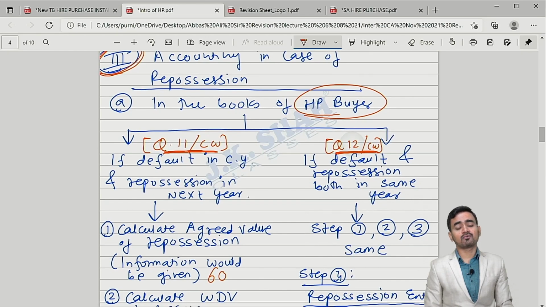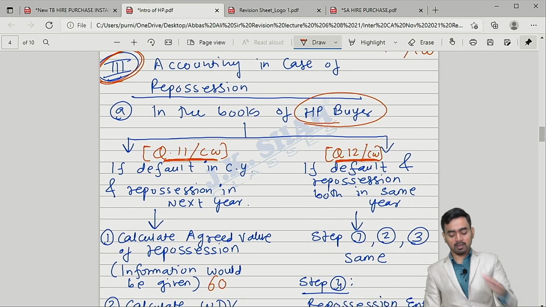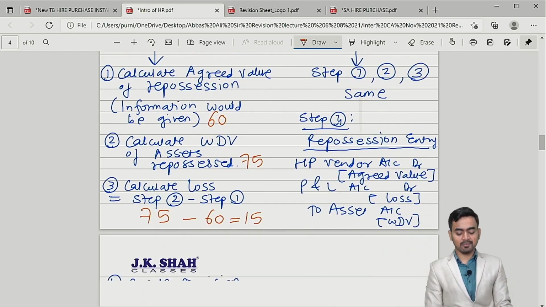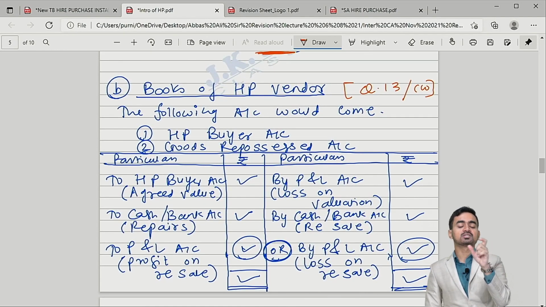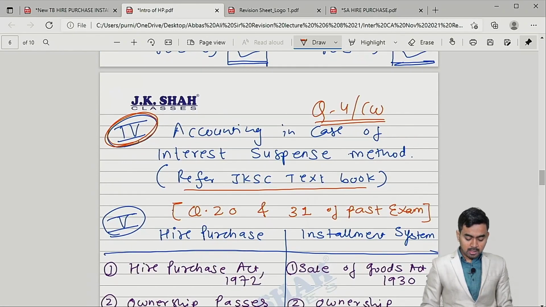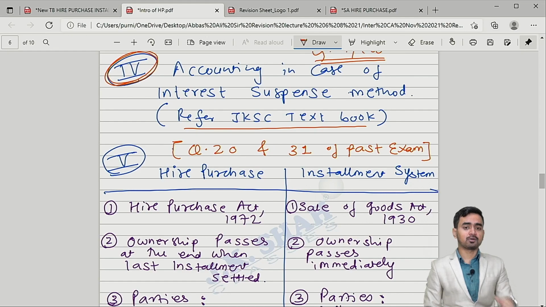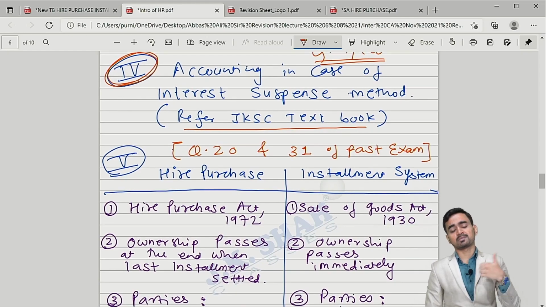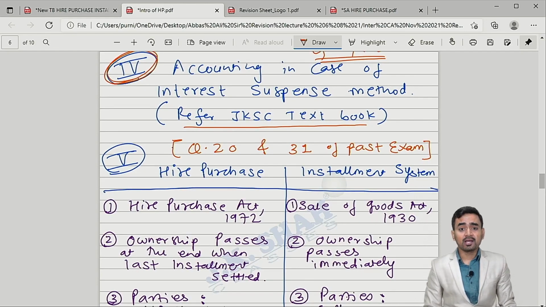Accounting in case of goods repossession. In this case, my dear students, HP buyer will do 2 situations, question 11, 12, and the vendor will prepare goods repossessed account with the help of question number 13. And the last part is what? Interest suspense method accounting. You can refer question number 4, and the concept is given in JKSC material. Even we have discussed it over here as well.